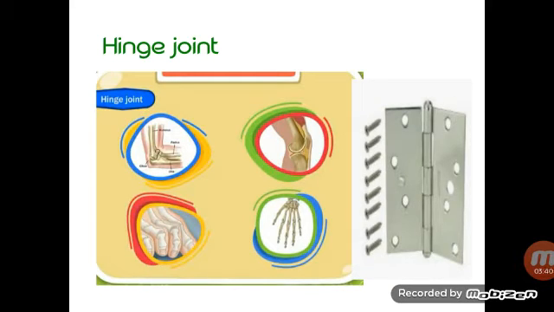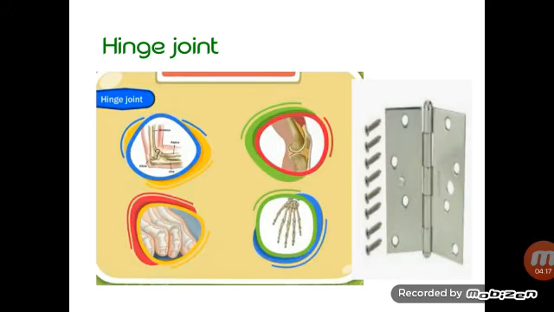Hinge joints. This is your elbow. The joints in your elbow, knees, fingers and toes are like the hinge of a door. You have seen this hinge in your door. It enables you to open and close the door. They allow movement in one direction only. Because of that, you can open and close the door in only one direction. You can't open and close the door in any direction, only one direction. That is called a hinge.